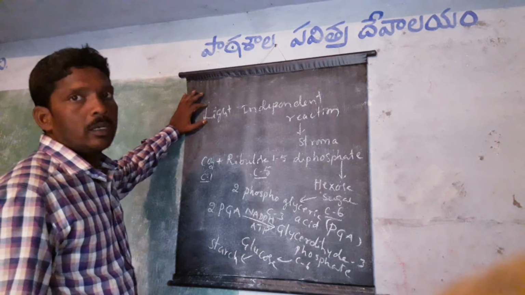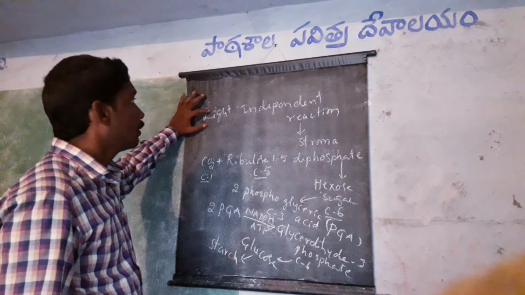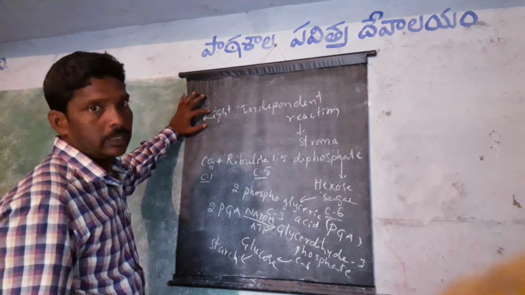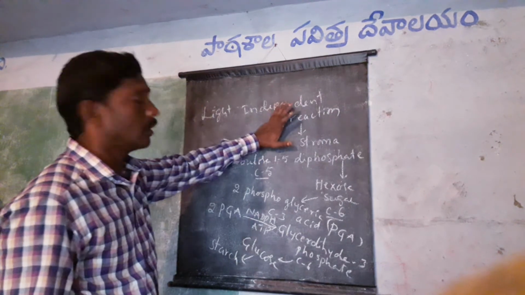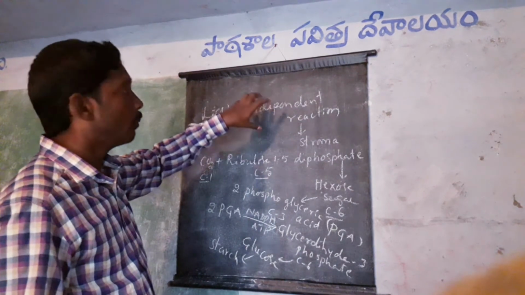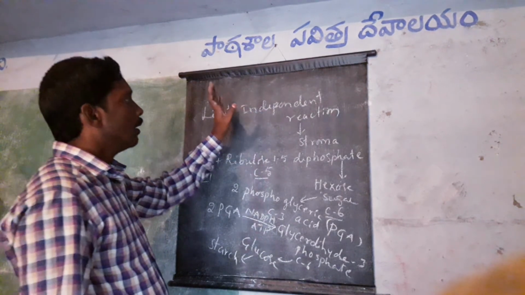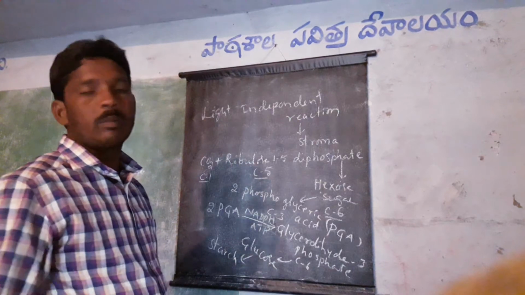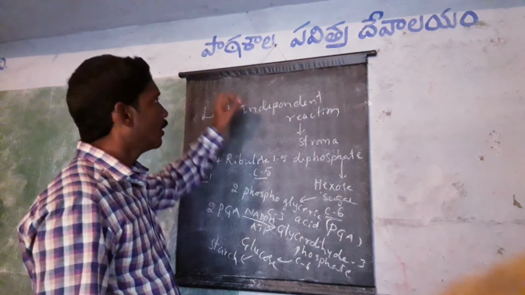Describe the dark reaction. Dark reaction means it does not need light. Light independent reaction, or dark reaction, biosynthetic phase, Melvin Calvin cycle, carbon fixation, all belong to this structure.